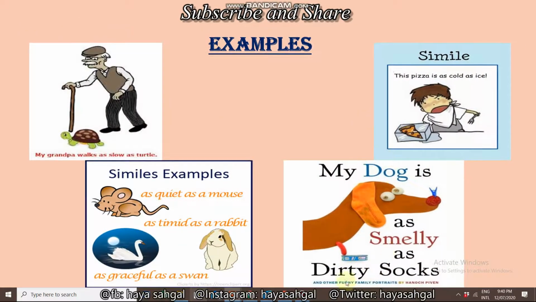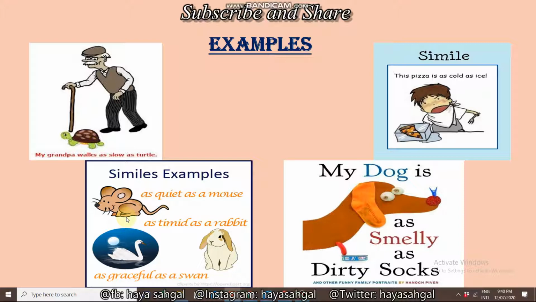Now I have more examples about simile. Here, the grandpa is compared with the turtle with the word as due to the slow speed. My grandpa walks as slow as a turtle. Now here, the pizza is compared with the ice due to the cold temperature with the word as. This pizza is as cold as ice. Now here, my dog is as smelly as dirty socks. The dog is compared with the dirty socks due to the smell.